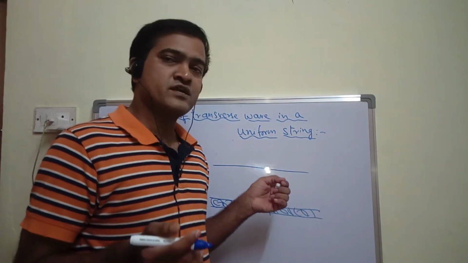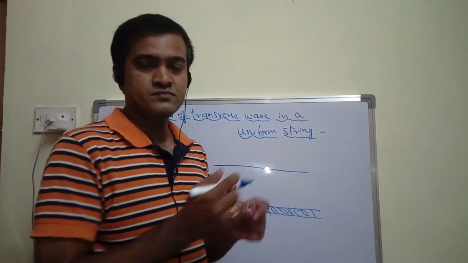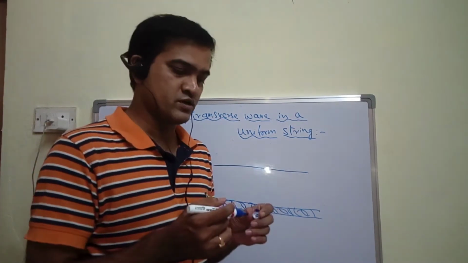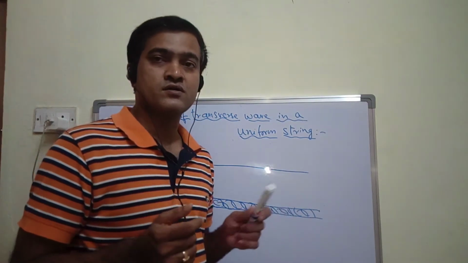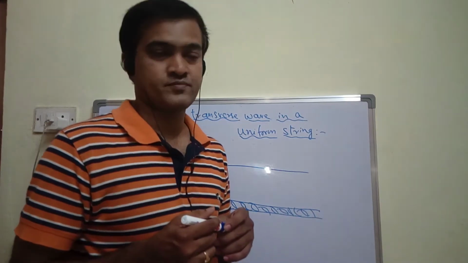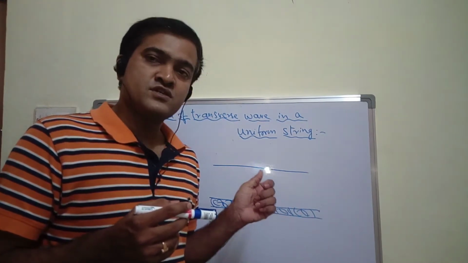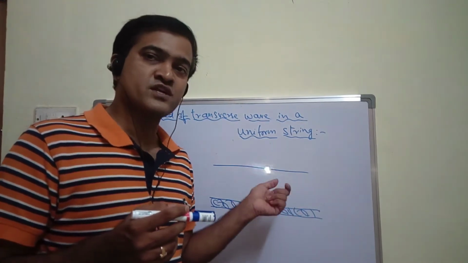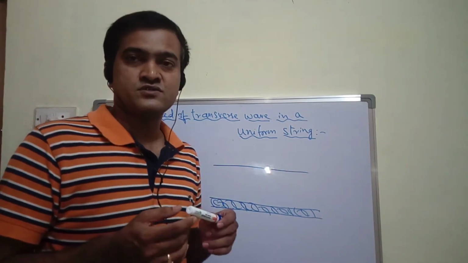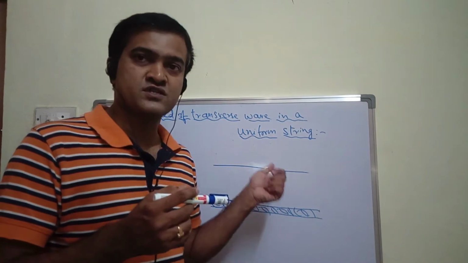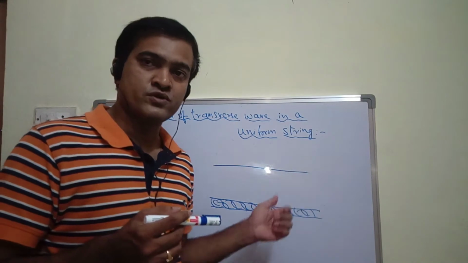And if I try to generate a pulse or wave in the string, and if the wave or pulse moves forward, that means it has velocity. So which string will be moving with more speed? Thinner one. That means velocity of wave produced in a thin string or rope, or I can say thin wire, is greater than the velocity of wave produced in a thicker wire.